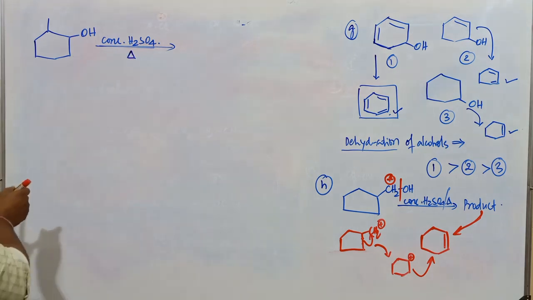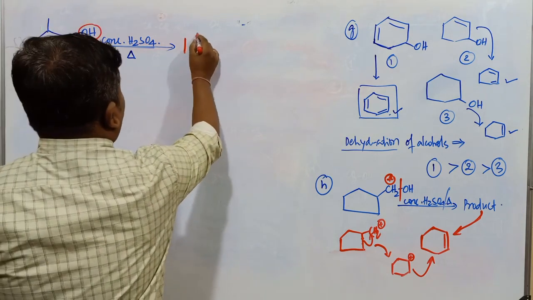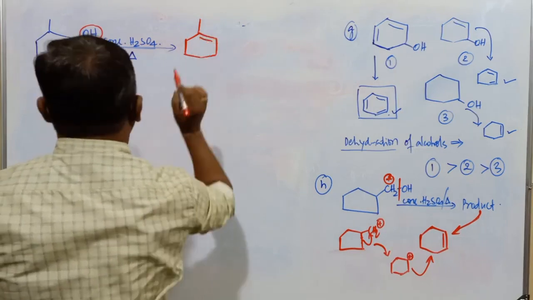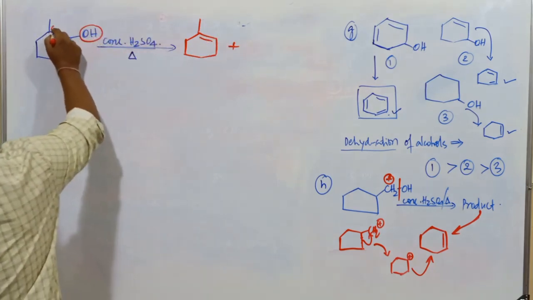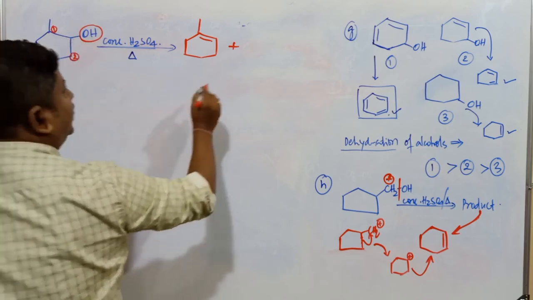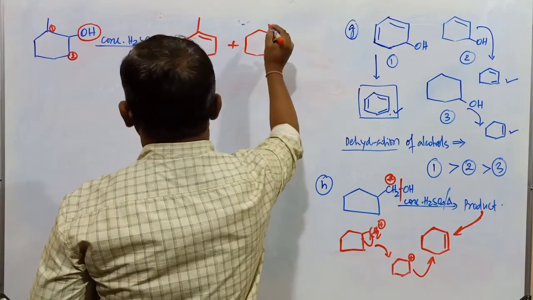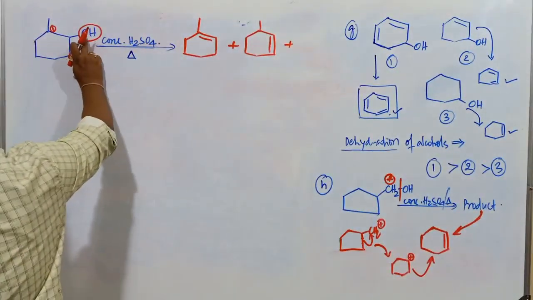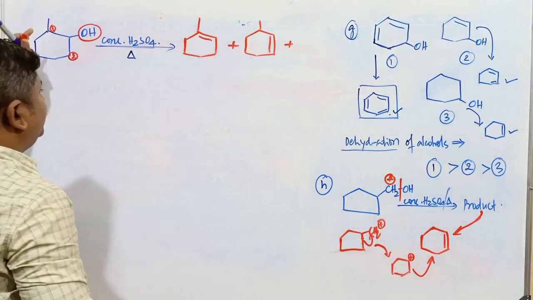When 2-methylcyclohexanol is subjected to dehydration, this is the OH group. No doubt this OH is going to be lost. If hydrogen is lost from the carbon atom bearing the methyl group, this is the double bond, and one more product is possible. If OH is lost from this one and hydrogen from that one, the next product is going to be this one: double bond here, and this is going to be the methyl group. And after loss of this OH, sometimes hydrogen is also lost from this methyl group.